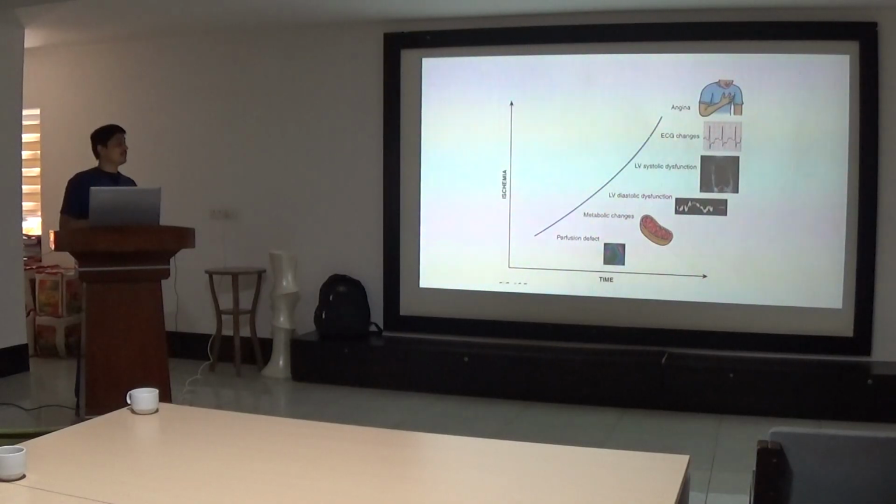So why is this perfusion important? Because if we see the ischemia cascade, the timeline of the changes which occur when the ischemia starts, then before the symptoms develop in the patient there are ECG changes, before that there is systolic dysfunction on echo, before systolic dysfunction there is occurrence of diastolic dysfunction on echo, and before that there occur microscopic metabolic changes in the cardiomyocyte. Prior to all these events we can see the perfusion defect that is seen in the case of SPECT. So this is basically the first ever known change which occurs once the ischemia starts.